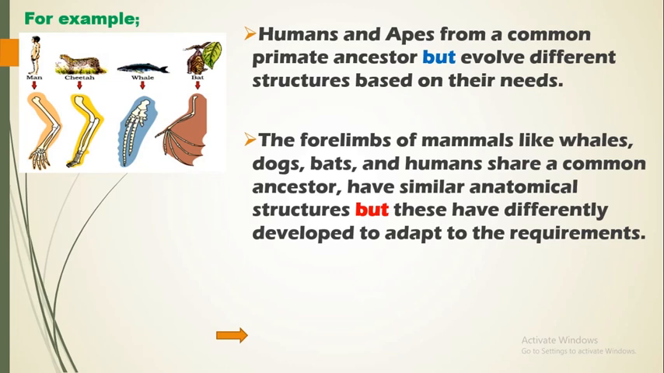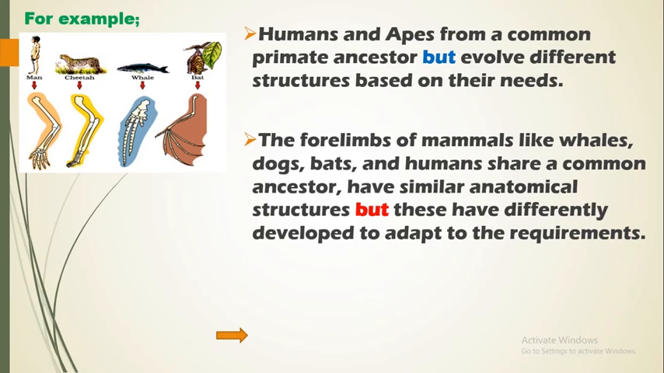They come from the same common ancestral primate origin. Over time they have evolved different structures based on their needs. Another example is the four limbs of mammals, like that of a whale, dog, bat, and human.